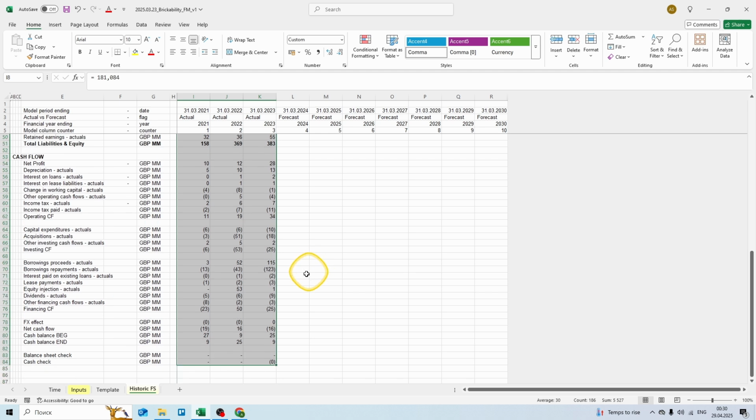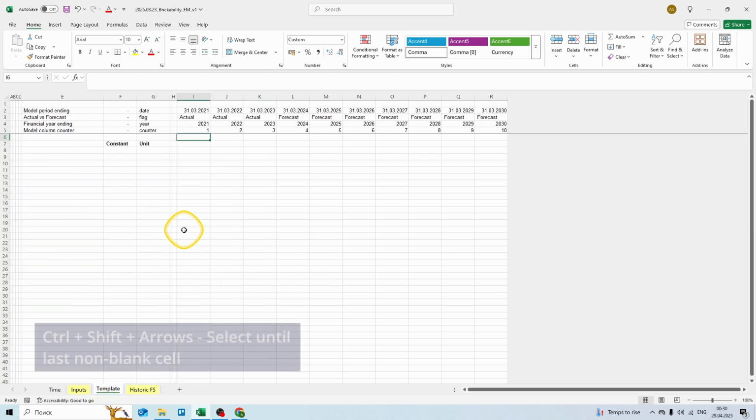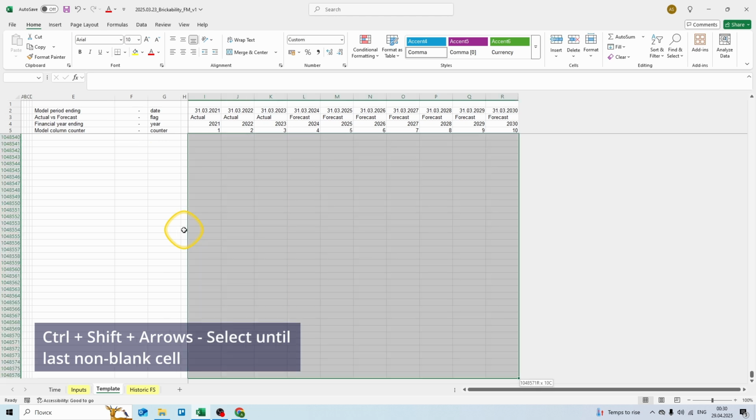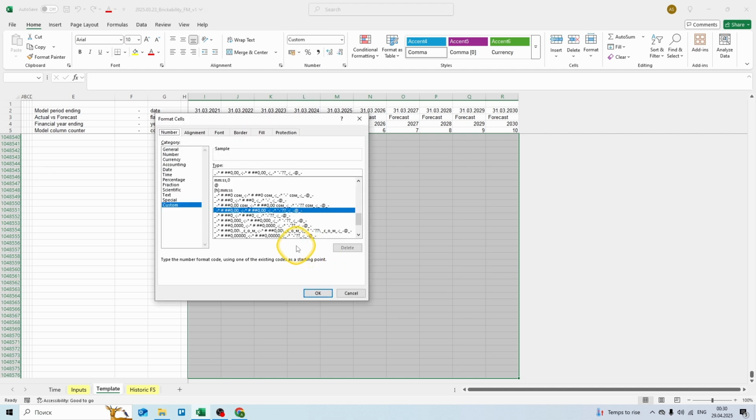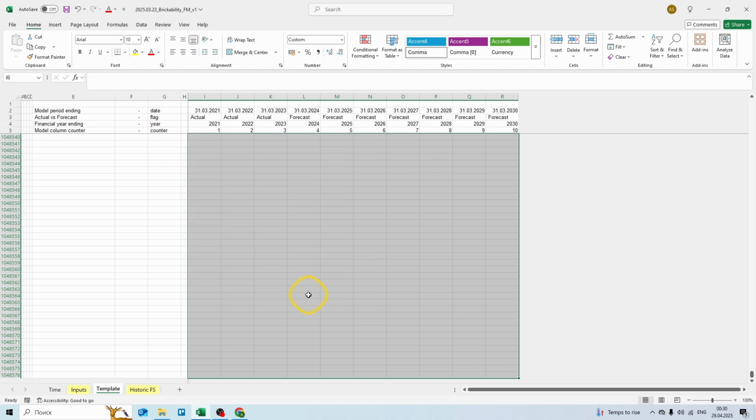Now to apply this format in our template, let's go to our template, choose cell I6, then Ctrl-Shift right arrow and Ctrl-Shift down arrow to select all the cells, more number formats, and do the same. We want a custom format, semicolon, open bracket, hash space hash hash 0, close the bracket, and in parentheses minus sign, and press OK.